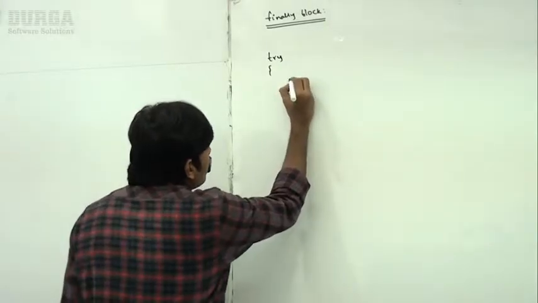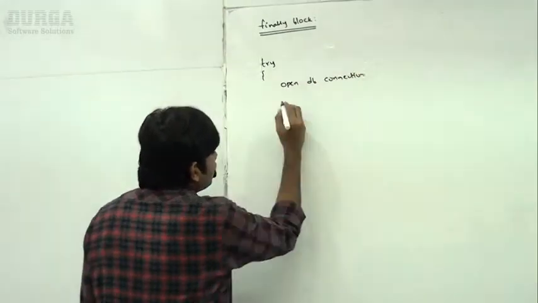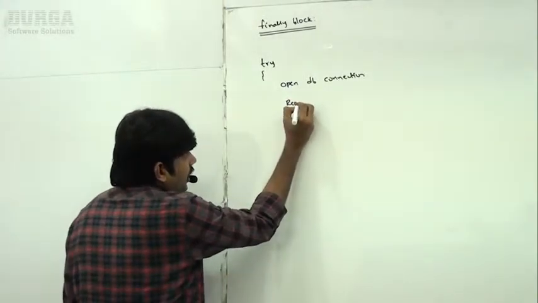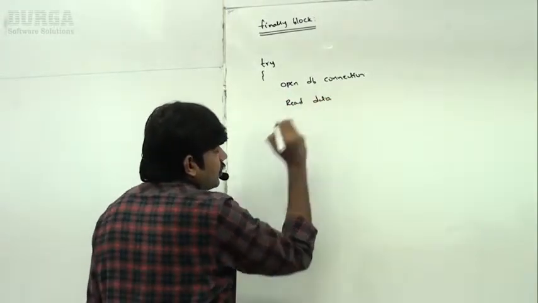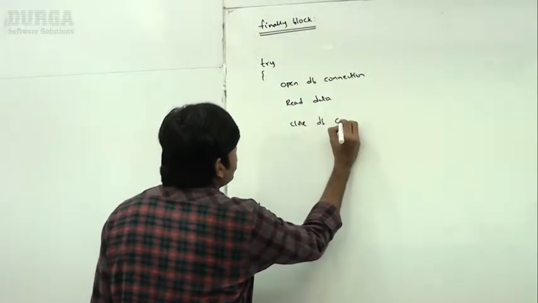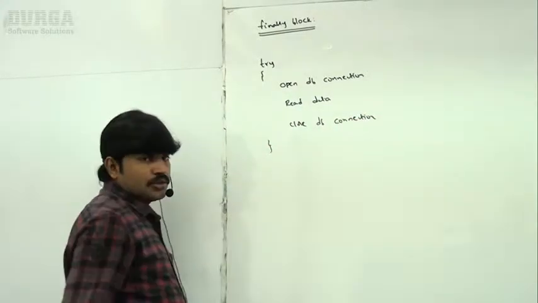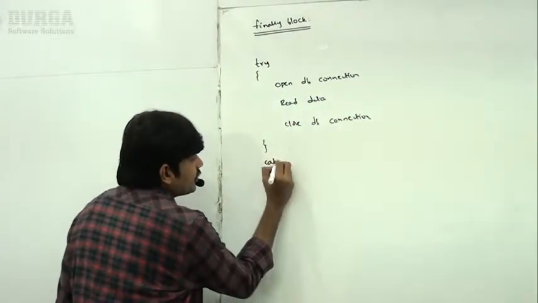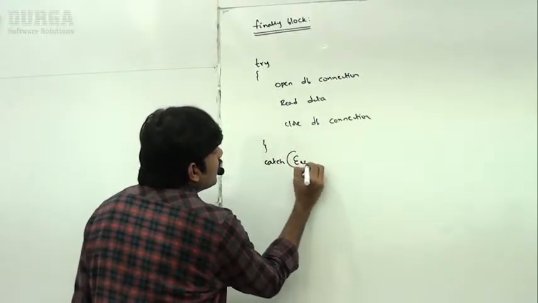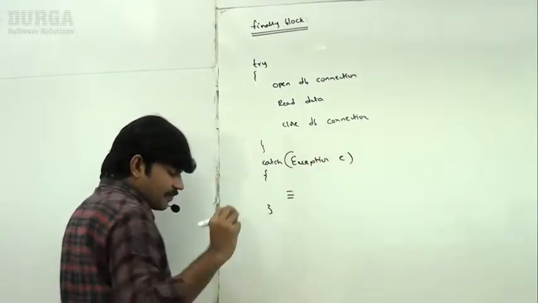Sir, now open DB connection, open and read the data, followed by close DB connection, like this. If any exception is coming, catch exception handling code is there.